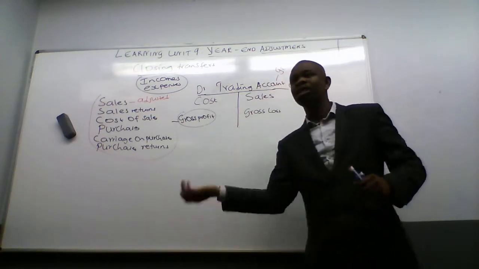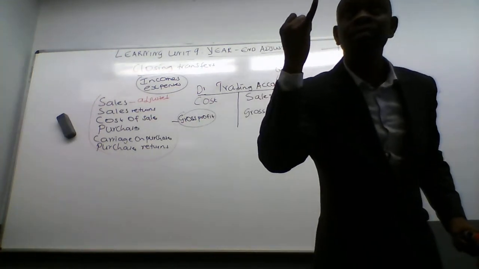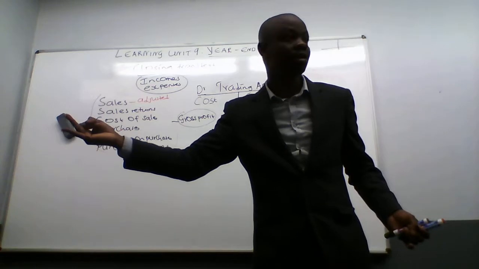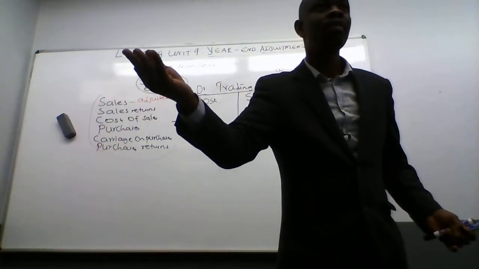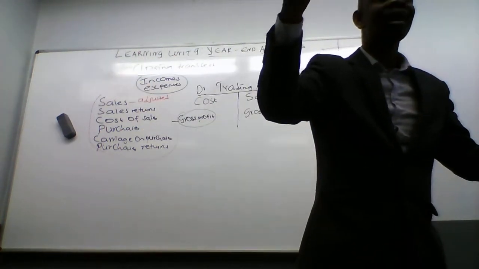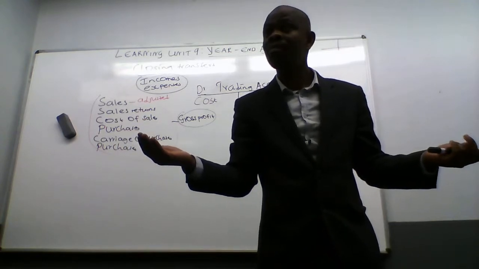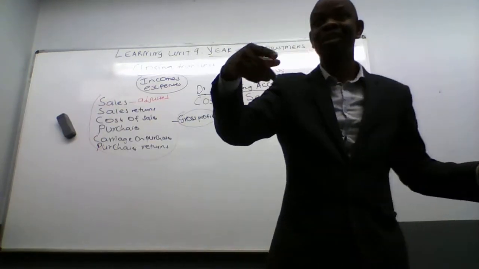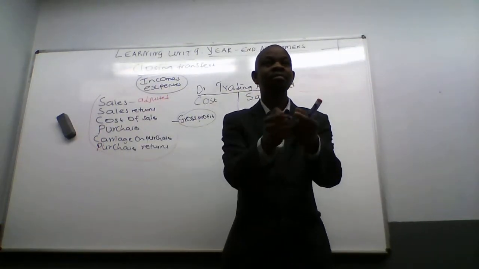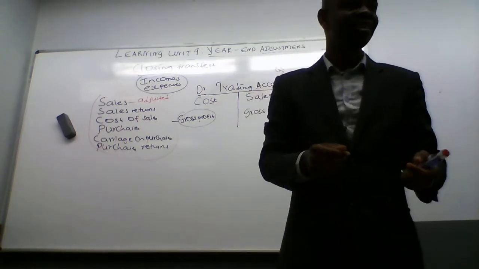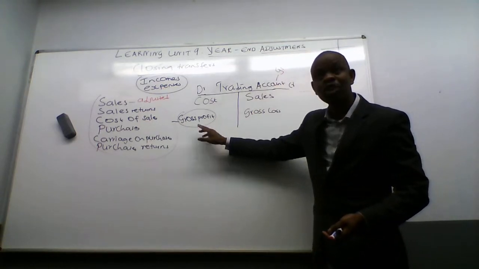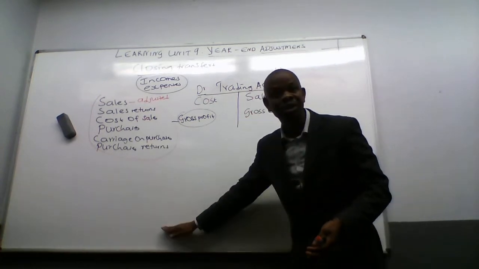When we say gross profit, we still have to deduct expenses like wages, salaries, other expenses, insurance, water, electricity, data fees, telephone. Can you see now? Those ones will be deducted from gross profit to get net profit. Now I'm going to show you those accounts.